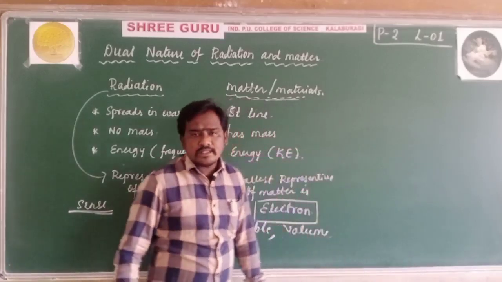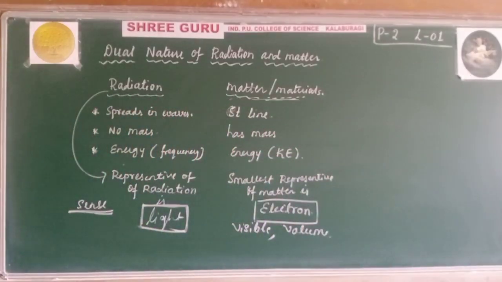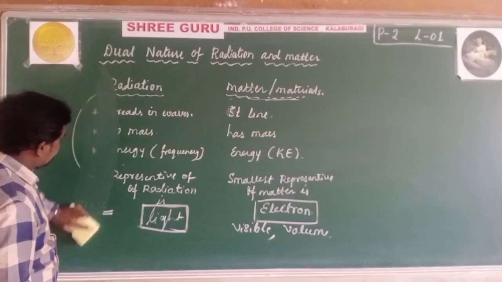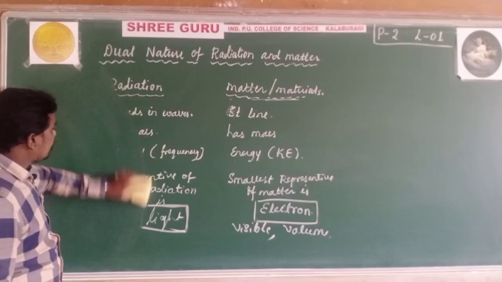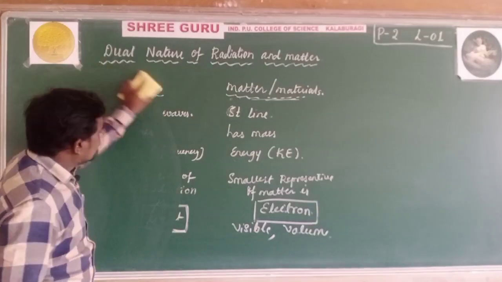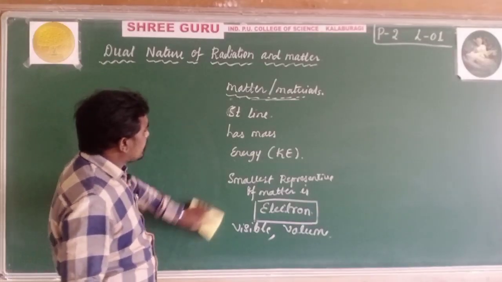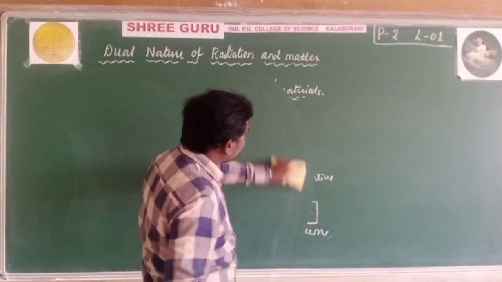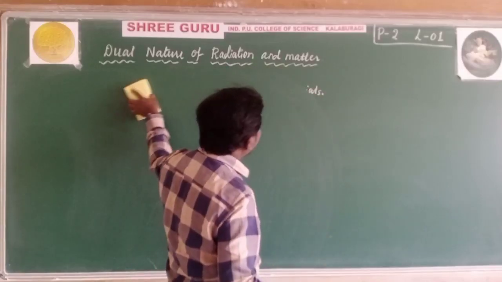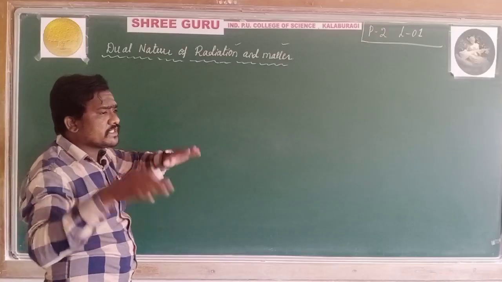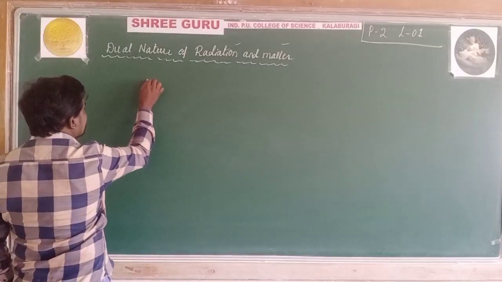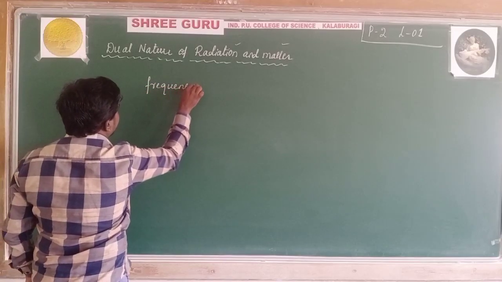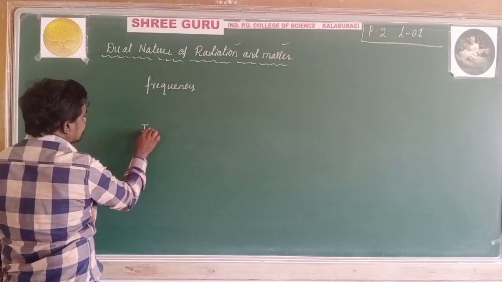In this chapter, the very important topic is electron emission. Why are we discussing electron emission? It means the emission of electrons from any surface. Let us consider a metallic surface. The electrons get sufficient energy. The energy given to that metallic surface is in two forms: one is frequency, another is intensity.